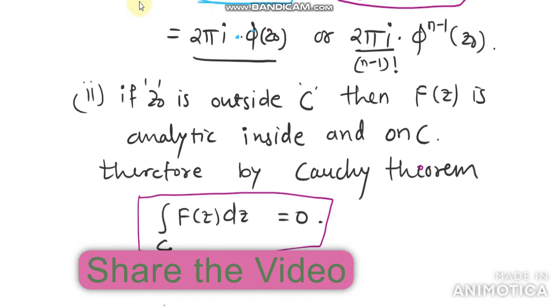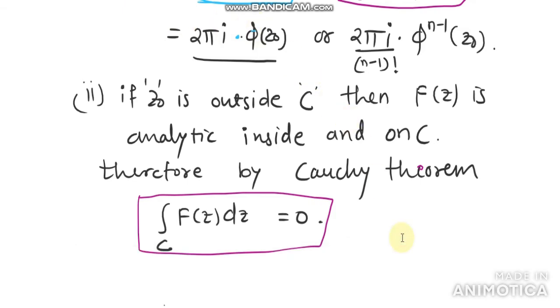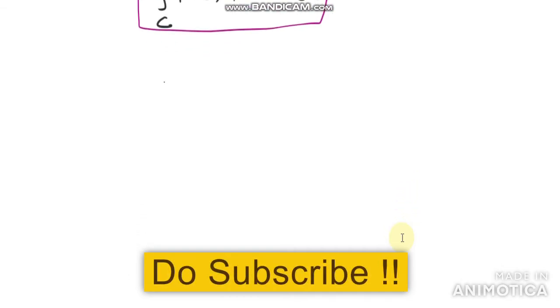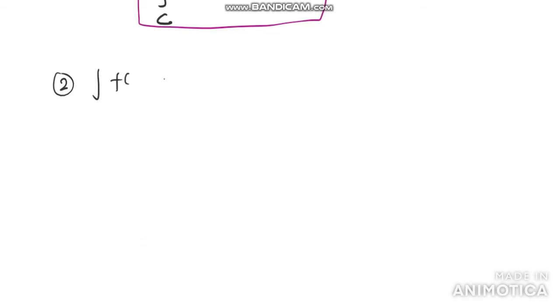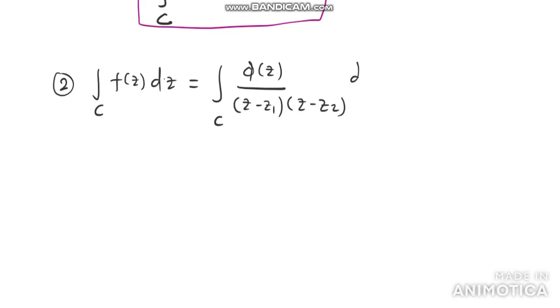Now let us see the next point, the second case. What happens when our function is expressed as the integral over c of f of z dz equal to the integral over c of phi of z divided by z minus z1 into z minus z2 dz.